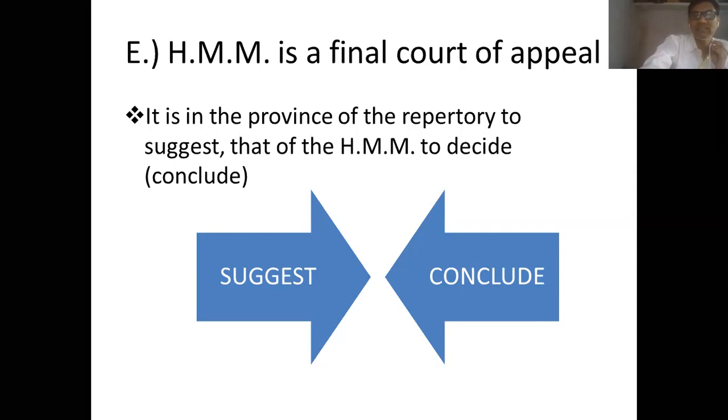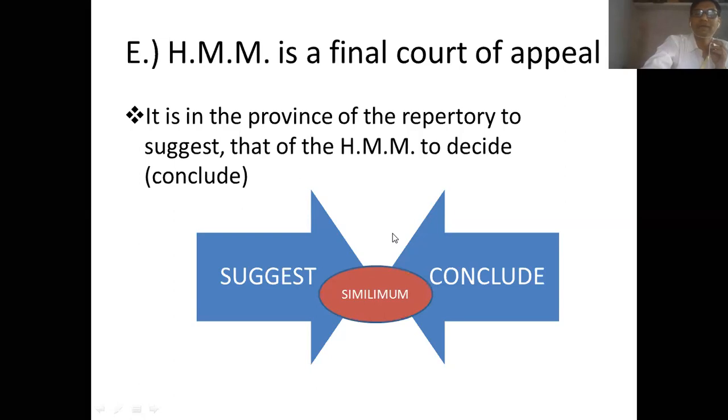Both these functions, suggesting and concluding, are kept in such a perfect balance that by the combined use of both these subjects, homeopathic materia medica and repertory, we achieve the simillimum. Therefore it is said that homeopathic materia medica is the final court of appeal.